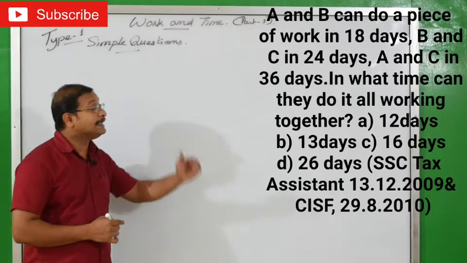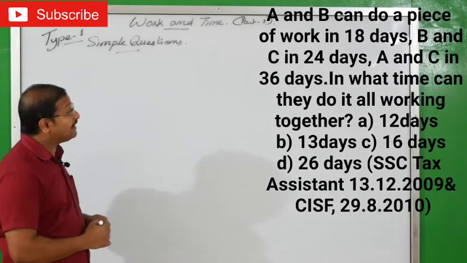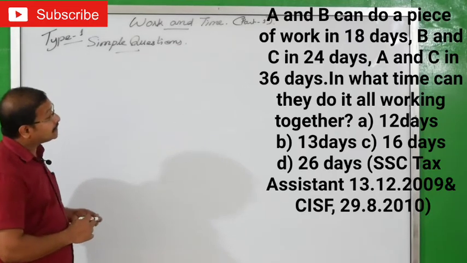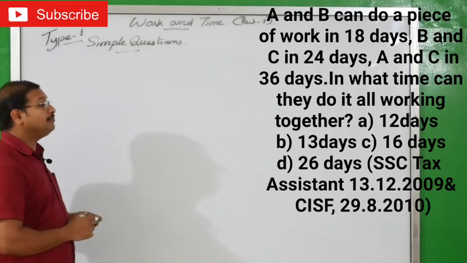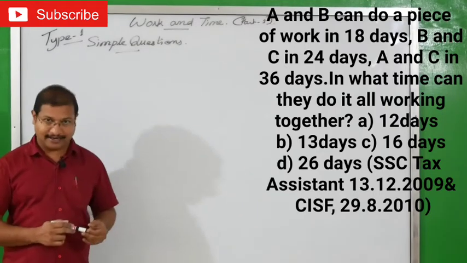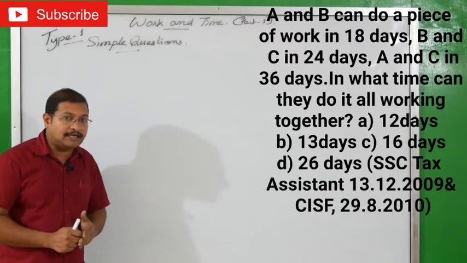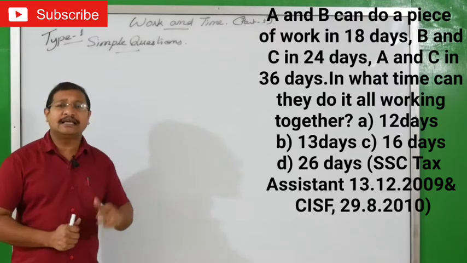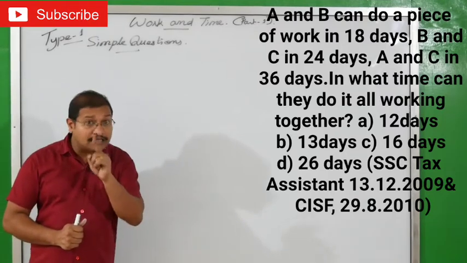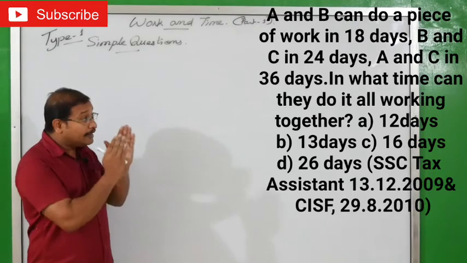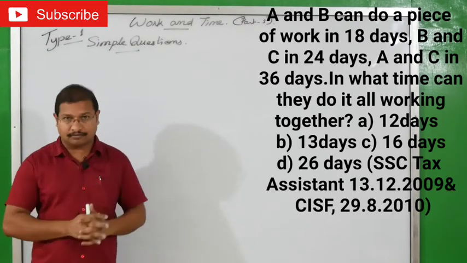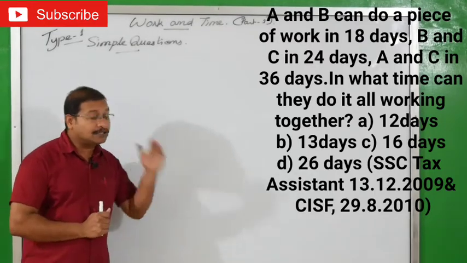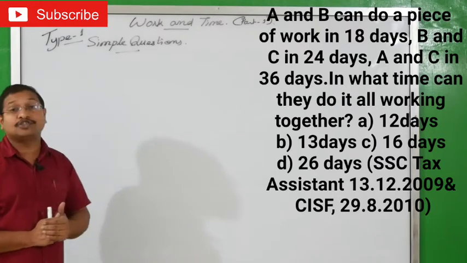I'll read the question once. A and B can do a piece of work in 18 days, B and C in 24 days, A and C in 36 days. In what time can they do it all working together? Ready? So the condition is given: A and B take 18 days, B and C 24 days, C and A take 36 days. So we want to find out how many days it will take to work together. The options are A 12 days, B 13 days, C 16 days and D 26 days.